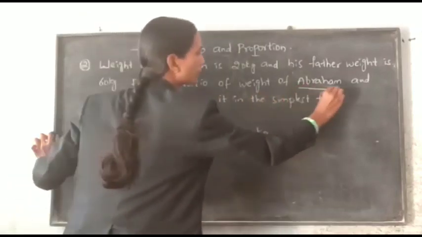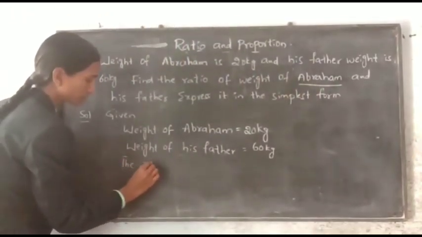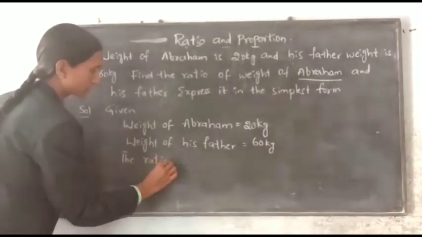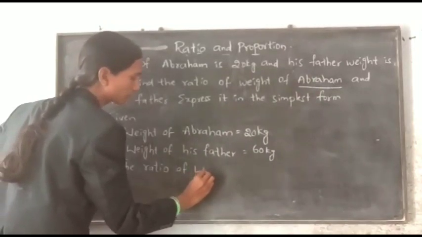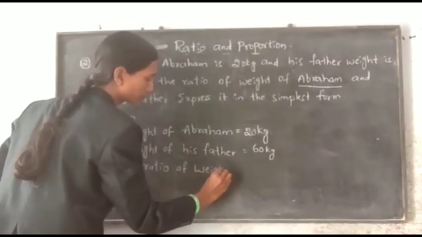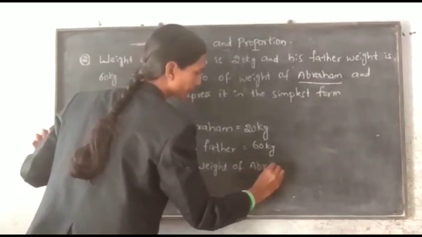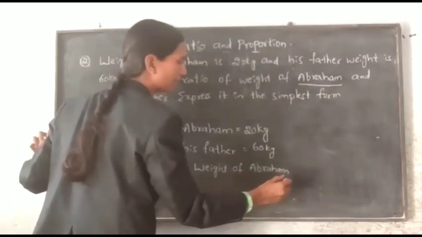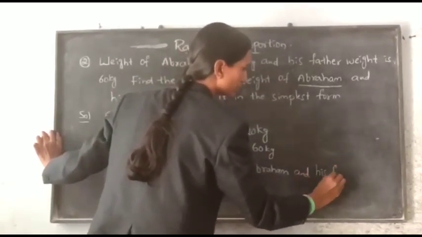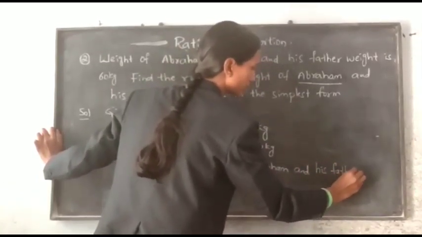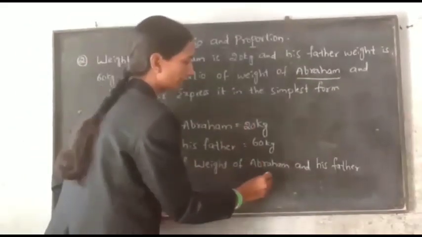First, we have to write Abraham. The ratio of weight of Abraham and his father. First Abraham's weight, which is equal to 20 kg, is to 60 kg.